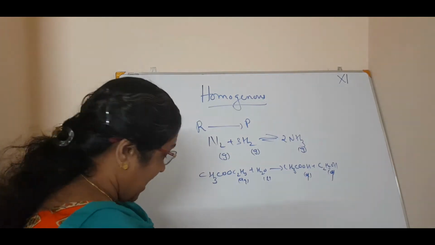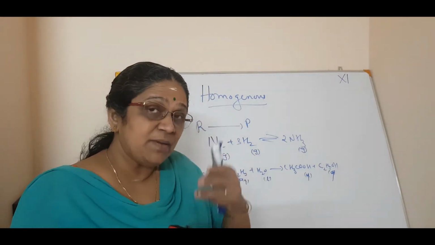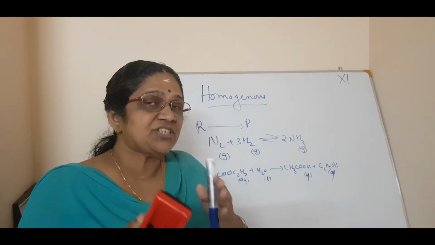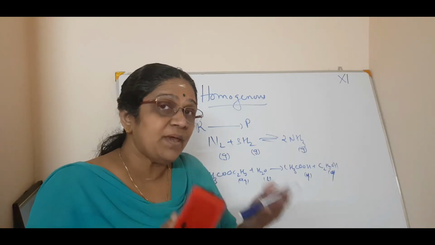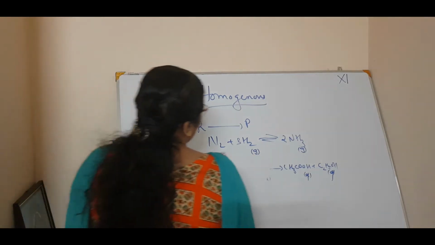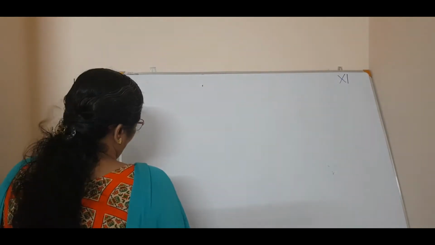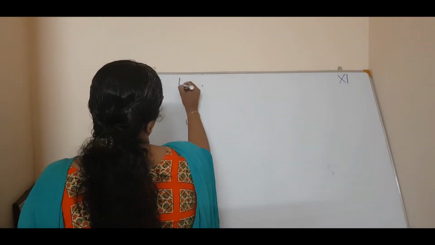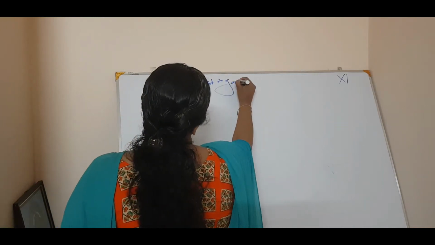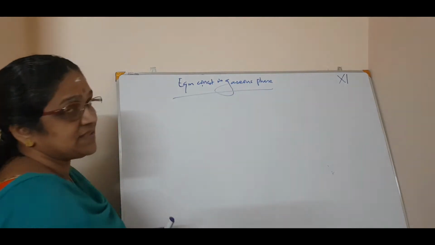Now we will move on to the equilibrium constant in gaseous phase. We will derive an expression for the equilibrium constant in the gaseous phase. That means instead of Kc, we will have Kp. In the gaseous state we are using pressure, right? If you consider the gaseous state, you will have the pressure. So now we will derive an expression for the equilibrium constant in gaseous phase.